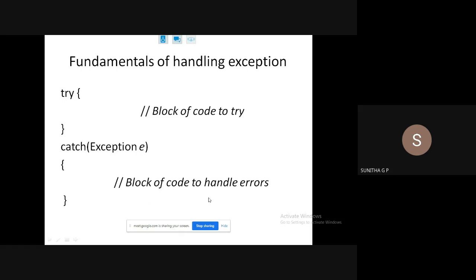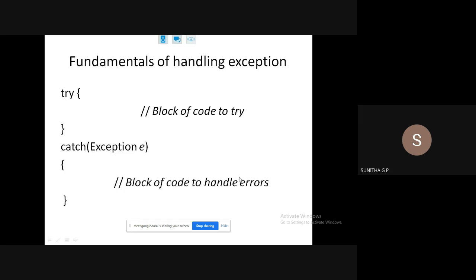Block of code to handle errors. That is why try and catch blocks come in a pair. If you are writing try, it is to be followed by a catch block. So the try block includes the block of code where an exception may occur, and catch is a block having the statements which will handle the exceptions.